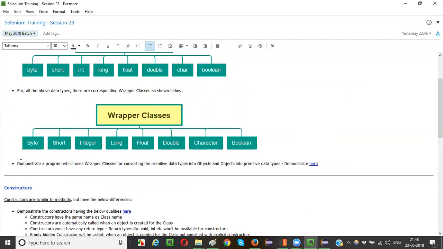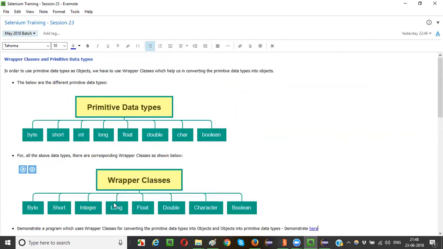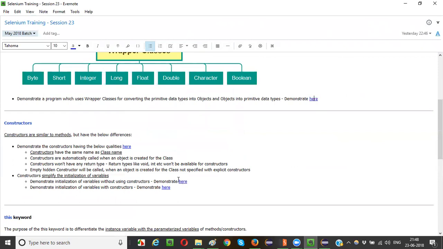Done, right? Now let me demonstrate a program which actually converts a primitive data type value into an object and the object back to the primitive data type. Okay, this is a program, guys. This is an example program.